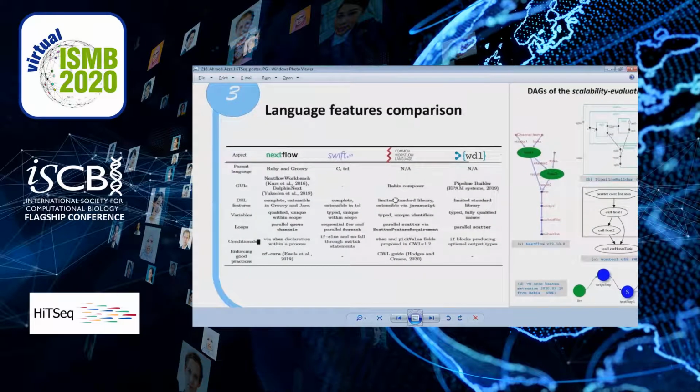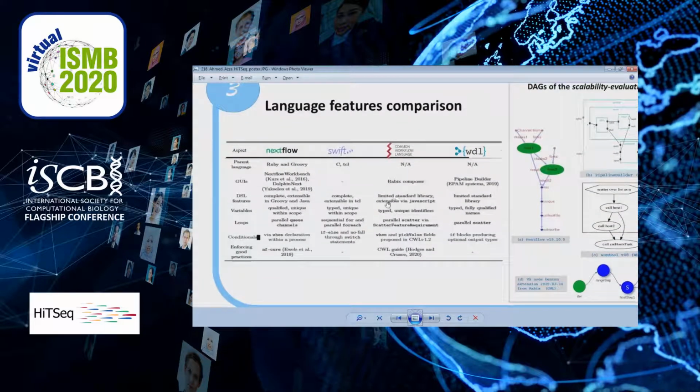Language-wise, while we do observe that the core systems follow the dataflow paradigm, they do vary in their features. Swift, for a starter, has the familiar C-like syntax and feel, so it has great ability to express complex logic and advanced algorithms as well. Nextflow, on the other hand, is Groovy-based, so it has the object-oriented look and feel of Java, along with access to any of its libraries. So it's similarly powerful for expressing patterns, though easier to work with than Swift.